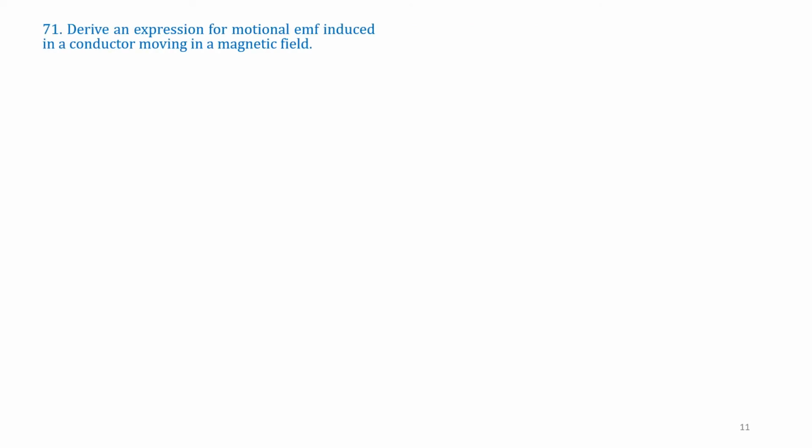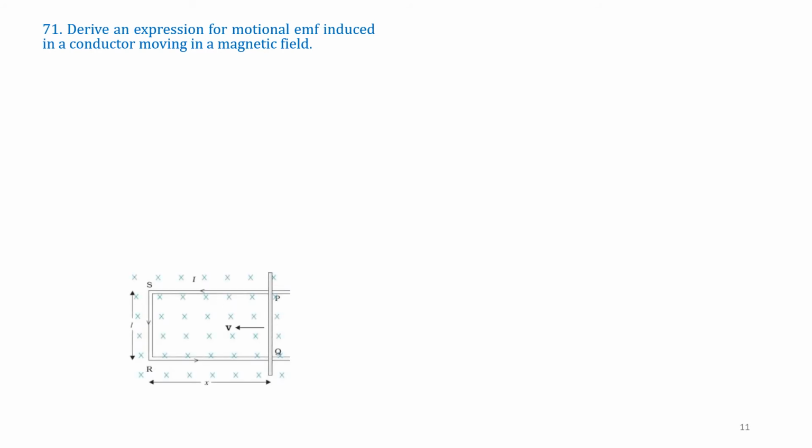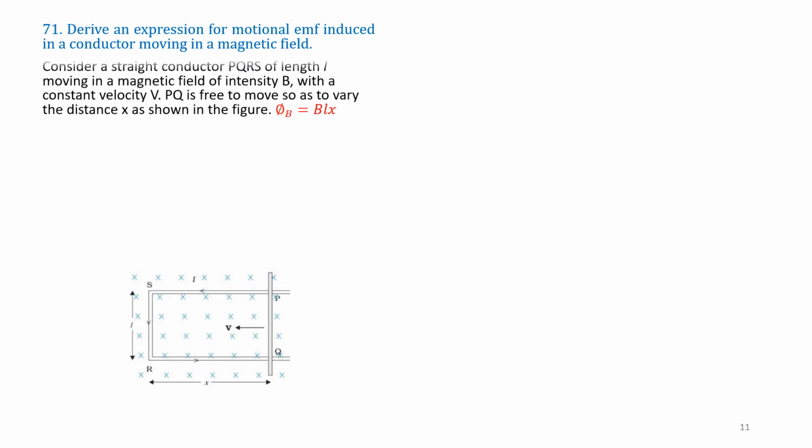Question number 71. Derive an expression for the motional EMF induced in a conductor moving in a magnetic field. So this also we have studied in our previous section, that is our lesson 6a. So we are required to derive an expression for motional EMF induced in a conductor moving in a magnetic field. Consider a straight conductor PQRS. See, this is PQRS. PQ is a moving length.